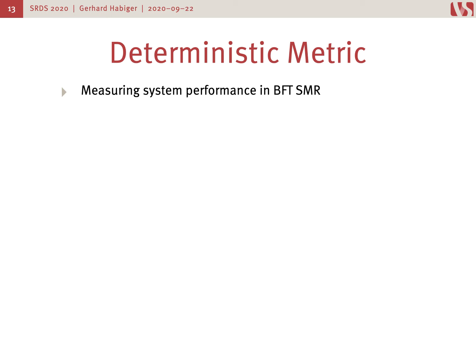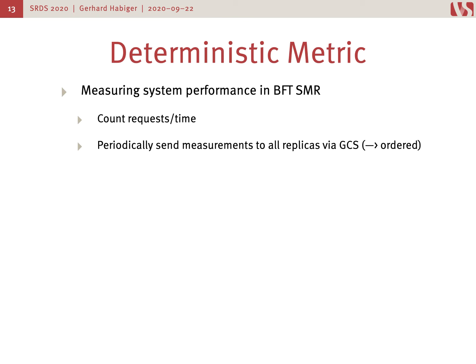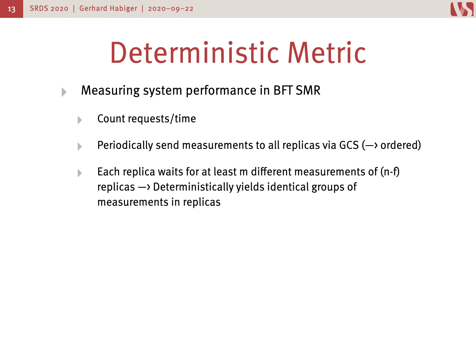And we do that by counting the requests per a certain wall clock time interval in each replica. Then each replica sends these measurements periodically to all other replicas via the group communication system. That means that these requests with these measurements inside them are also ordered. Now, the main part of this algorithm is where each replica waits for at least m different measurements of n minus f other replicas, which would then deterministically yield identical groups of measurements in all the replicas.